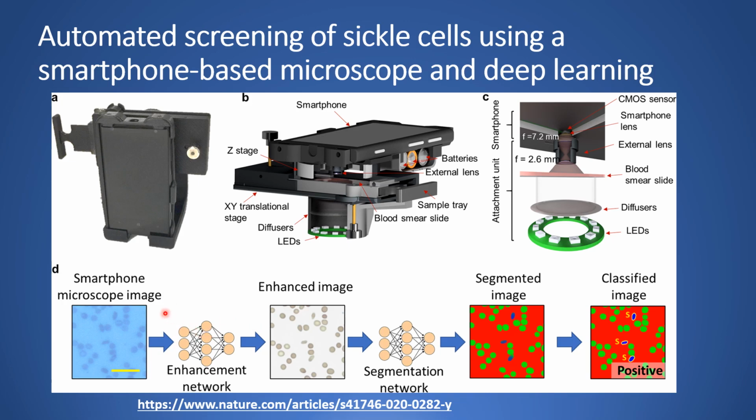The first neural network enhances and standardizes the blood smear images captured by the smartphone microscope, spatially and spectrally, to that equivalent of an image which can be observed from a microscope. Then there is a segmentation network which segments the red blood cells in the blood smear, and then there is a classifier which detects the presence of sickle cells and counts the number of sickle cells. Based on this, sickle cell diagnosis can be done.